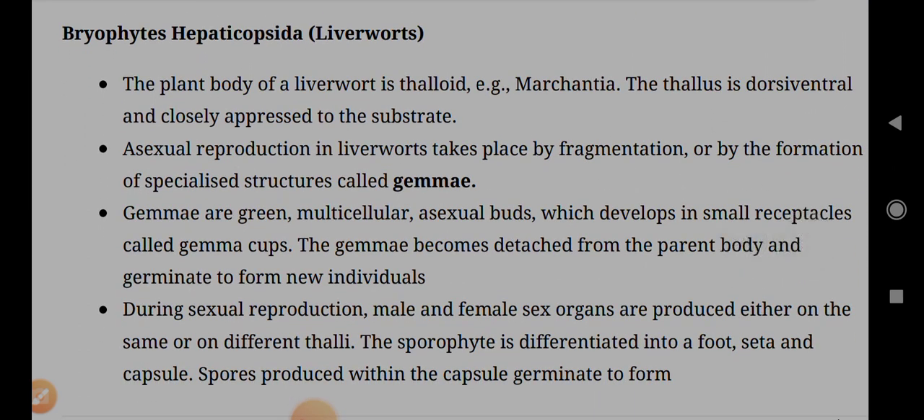Bryophytes, Hepaticopsida, liverworts. Plant body of a liverwort is thalloid. Example: Marchantia. Thallus is dorsiventral and closely appressed to the substrate. Asexual reproduction in liverworts takes place by fragmentation or by the formation of specialized structures called gemmae. Gemmae are green multicellular asexual buds which develop in small receptacles called gemma cups. The gemmae become detached from the parent body and germinate to form new individuals.